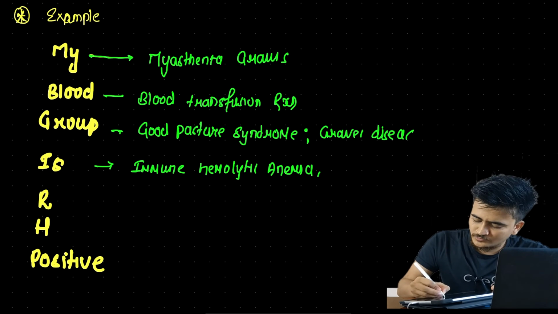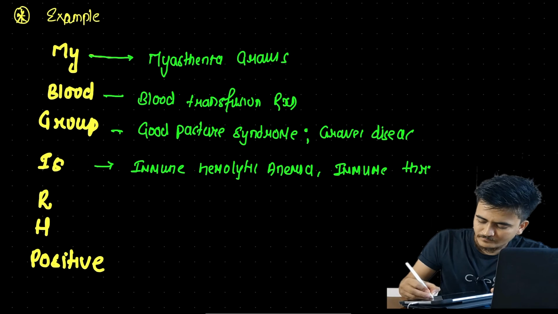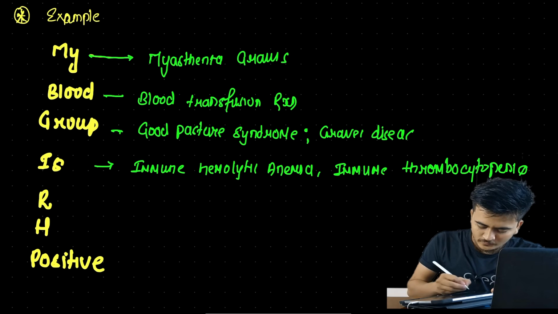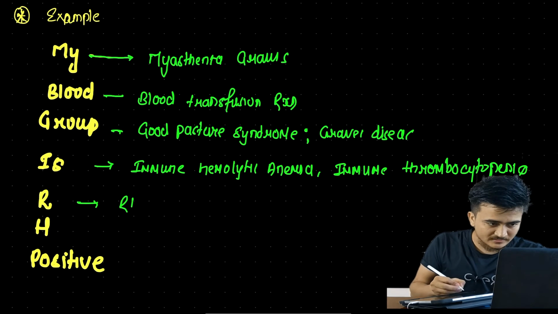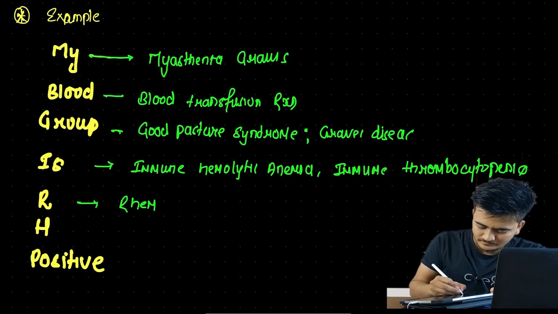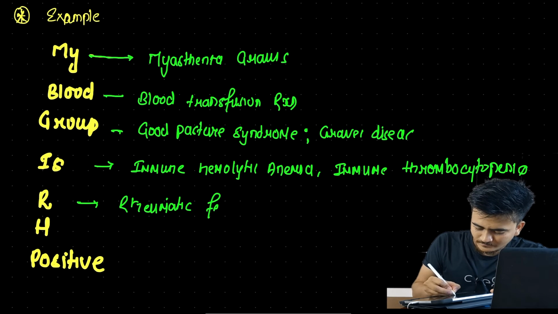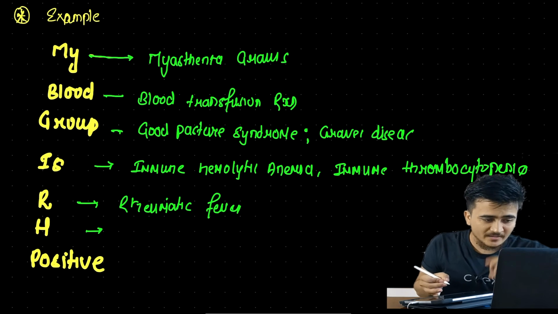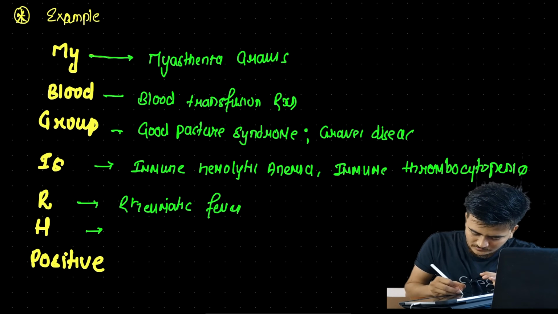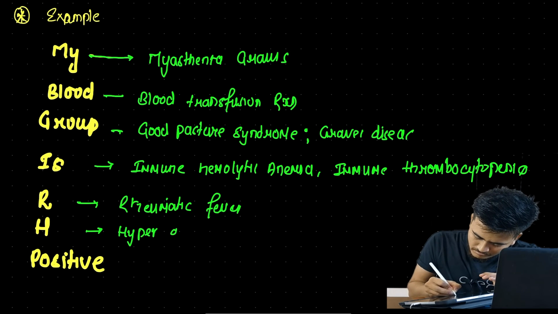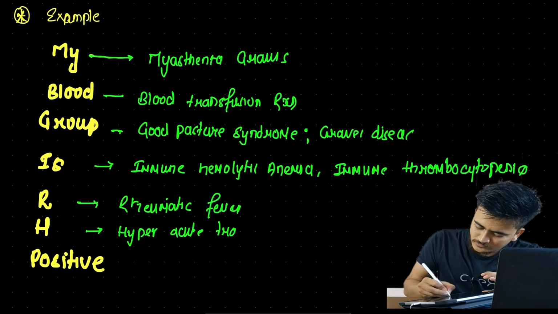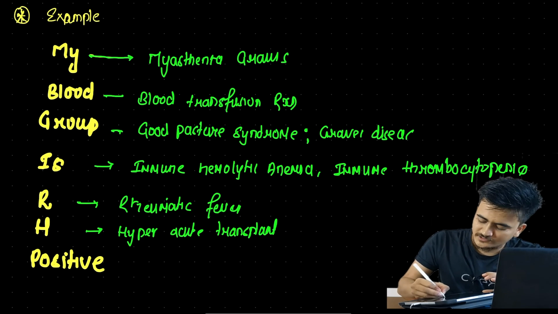And another one is immune thrombocytopenia. And from R, obviously, we have talked a bit in detail, rheumatic fever. And from H we have hyperacute transplant rejection.